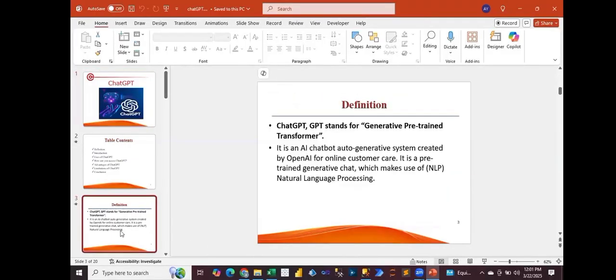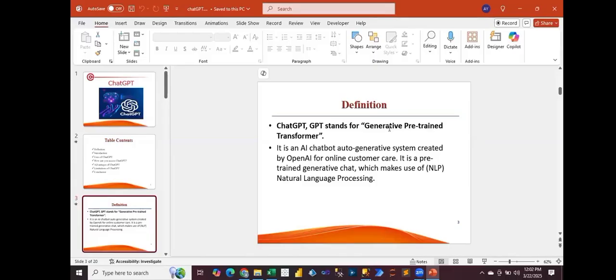So first of all, if I simply talk about ChatGPT, what is ChatGPT? GPT stands for Generative Pre-trained Transformer. It means there is basically a model which is built on the basis of different kinds of user input, right? And this single platform for interaction for any of the queries has been built by OpenAI. So OpenAI is basically the organization and ChatGPT is the product of OpenAI.